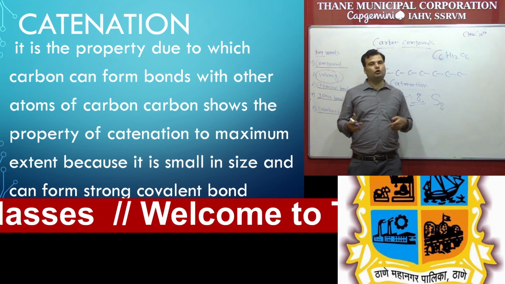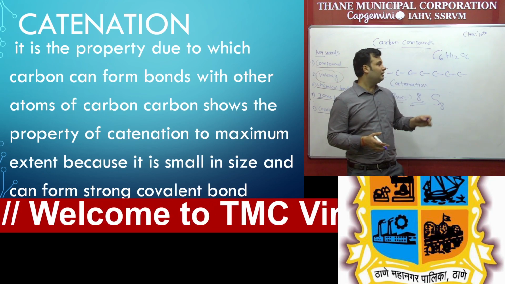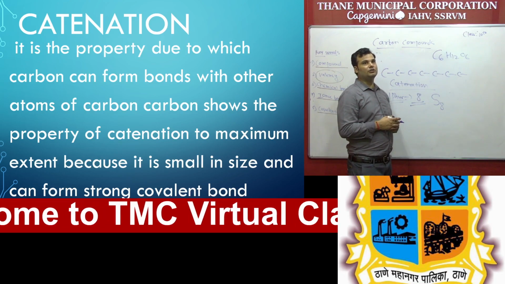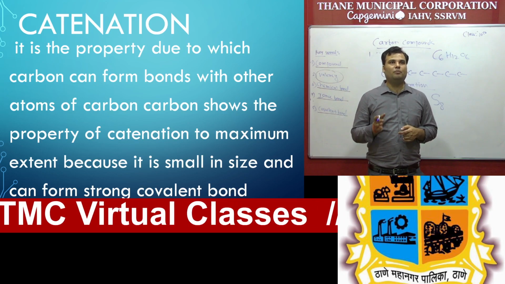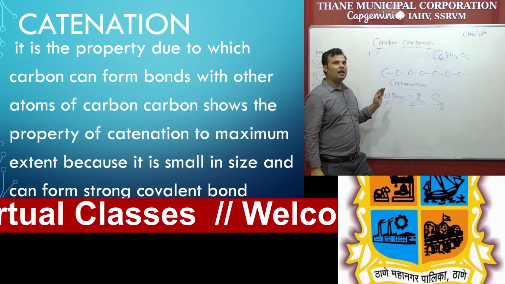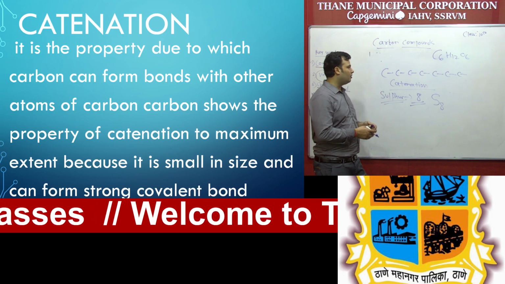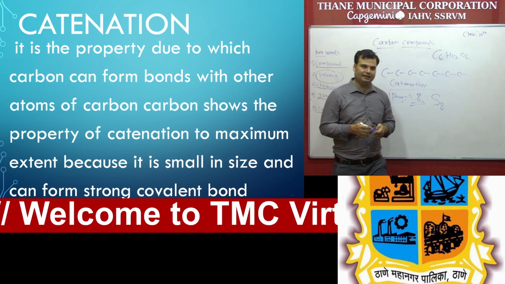Phosphorus also has some such property, they can combine with 4 phosphorus units, but carbon can combine with n number of carbon units. So that property is known as catenation. It is the property by which carbon can form bonds with other atoms of carbon to the maximum extent, because it is small in size and forms strong covalent bonds.